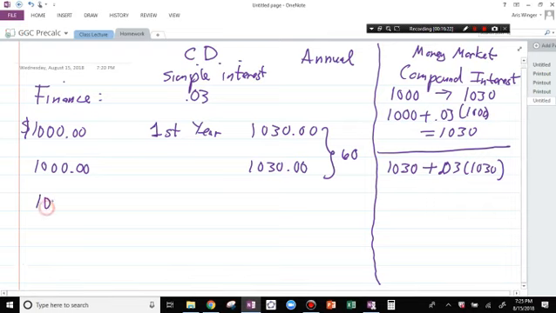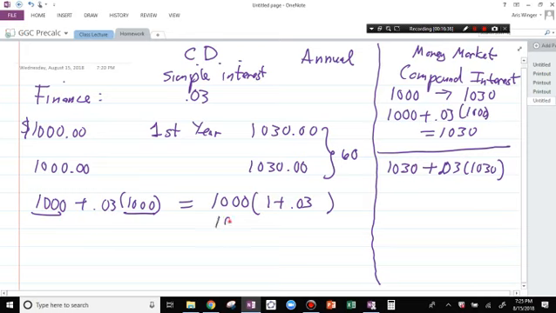After 1 year, it's 1,000 plus 0.03 times 1,000. That's how we got that, right? We can factor out 1,000. These both have 1,000. If I factor that out, it's 1 plus 0.03. 1,000 times 1.03. That's the first year.